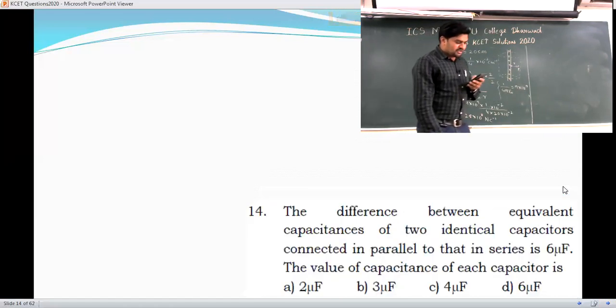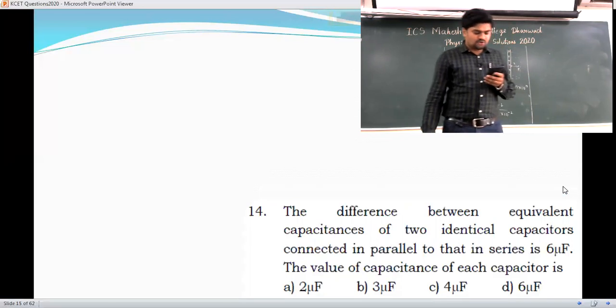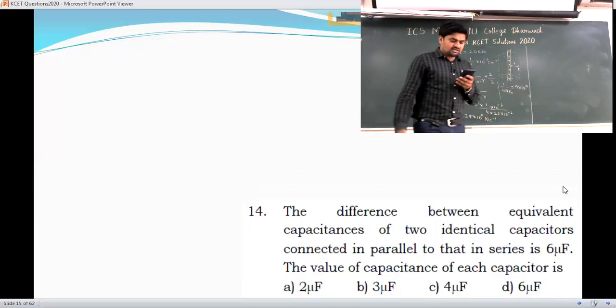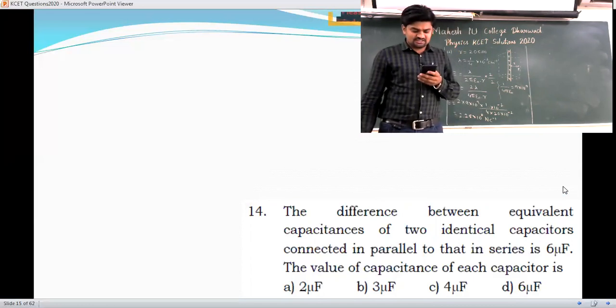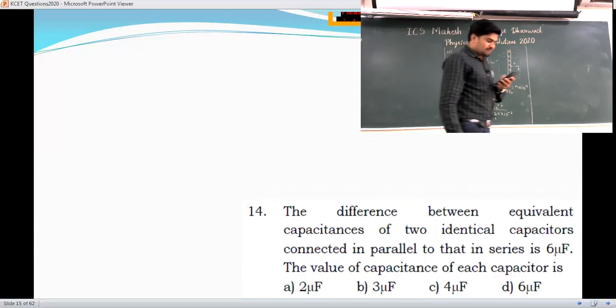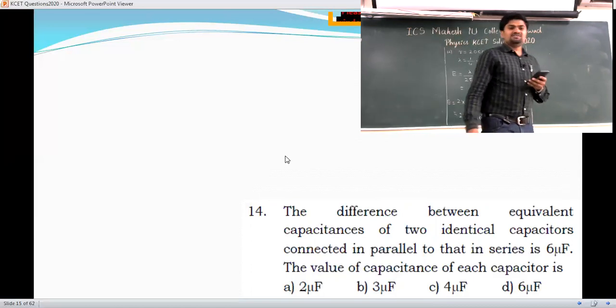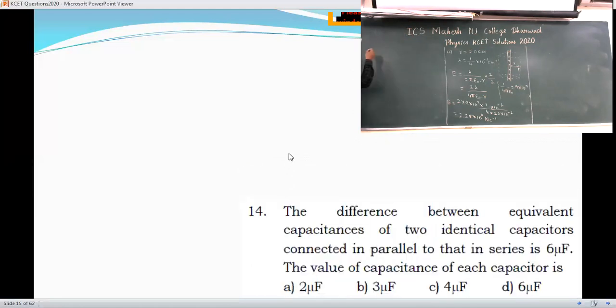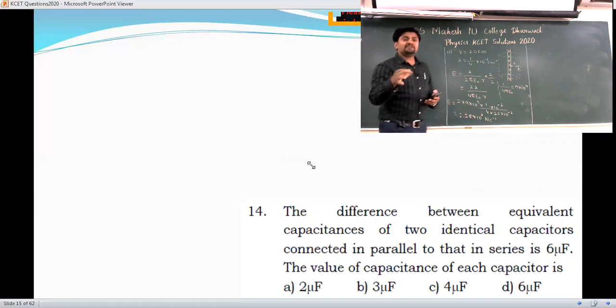The difference between the equivalent capacitances of two identical capacitors connected in parallel to that in series is 6 microfarad. The value of capacitance of each capacitor is. Yes, this is a pretty tricky one. Two capacitors are there, and they are identical capacitors.